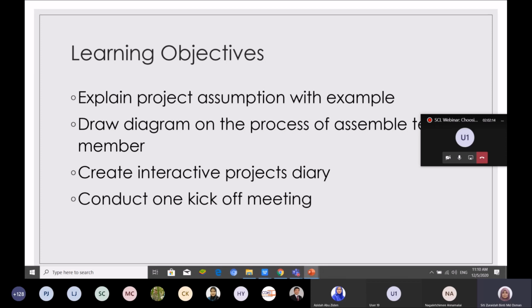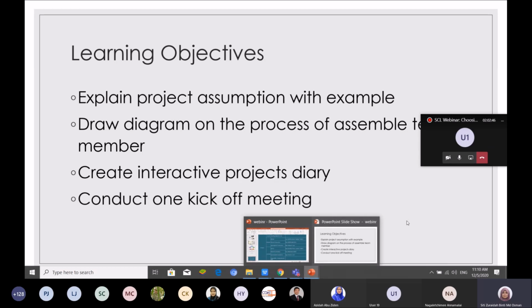Okay, when I see my learning objective, I already design what type of instructional material I'm going to use, and how the learning process they are going to go through. So of course I need to do a video lecture, because one of my students doesn't have a high internet connection to join a video conference. And then we have next.